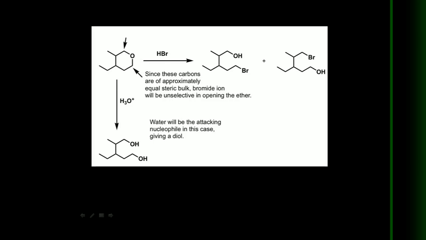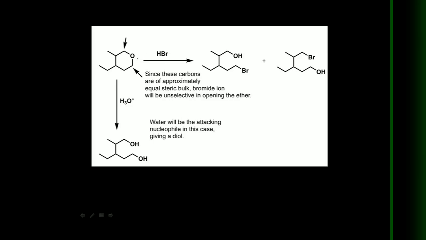This ether reacts readily with HI, and the products are cyclopentanol and methyl iodide. Here also the products are the same, cyclopentanol and ethyl iodide, CH3CH2I. That's it.